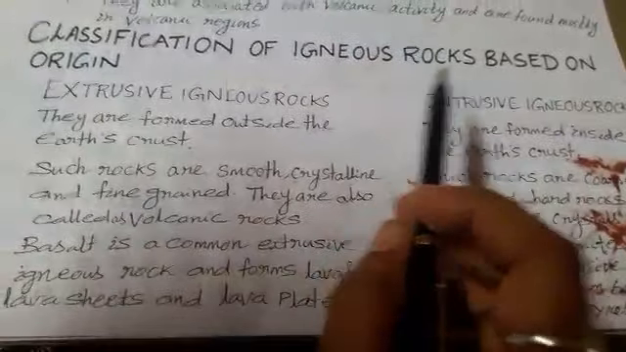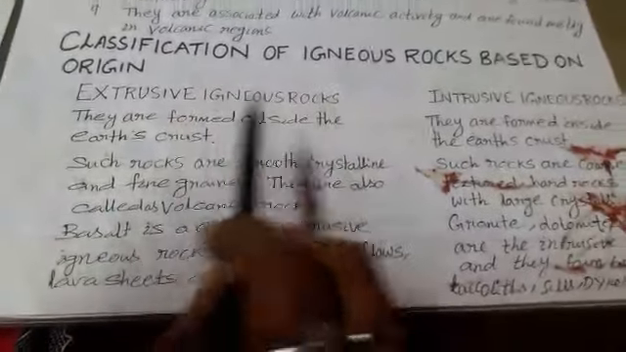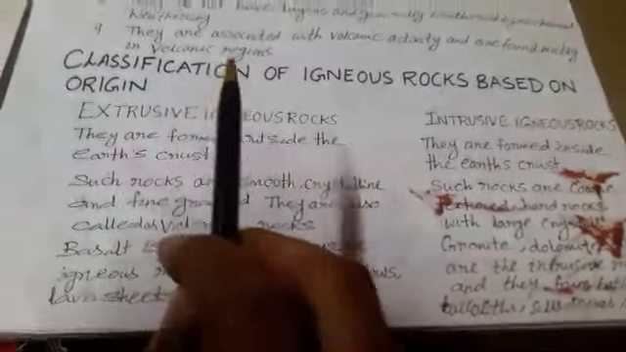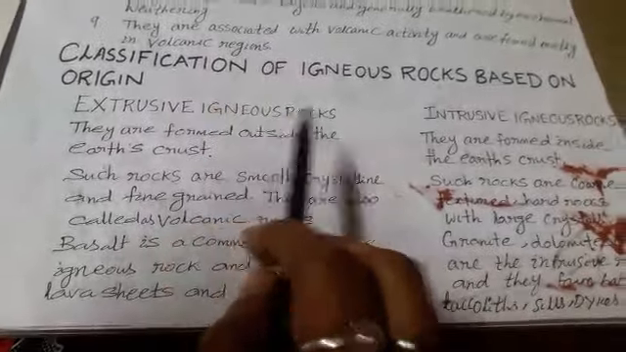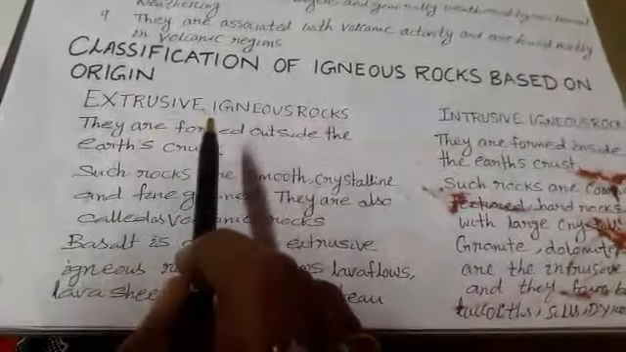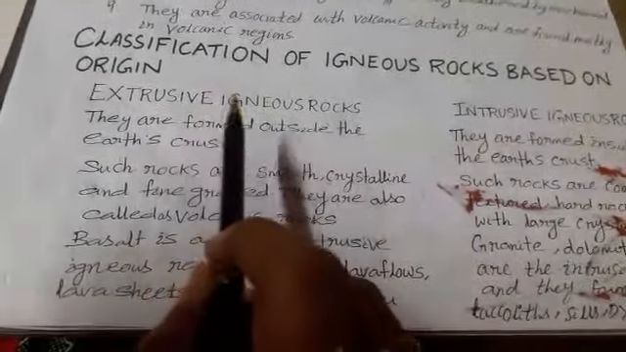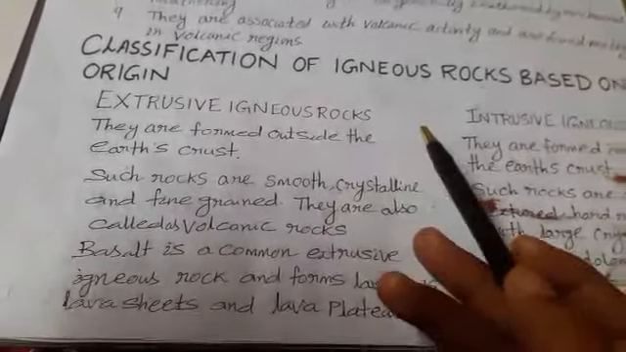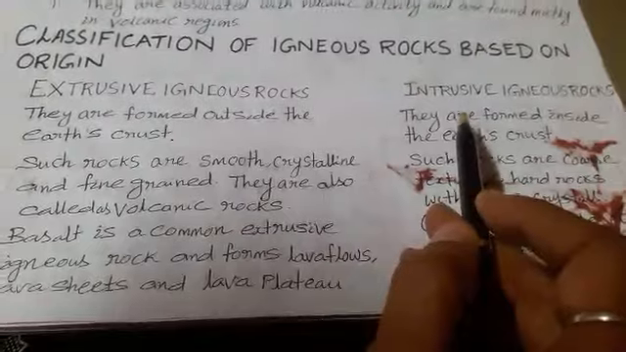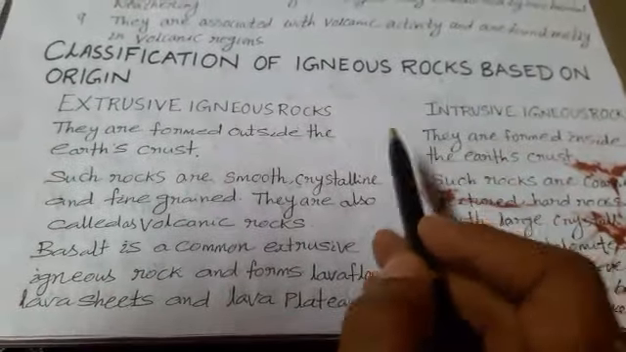Now we'll discuss the next one. Classification of igneous rock based on origin. On the basis of origin, igneous rocks are of two types. One is extrusive igneous rock and one is intrusive igneous rock. Very simple. What do you mean by extrusive igneous rock? Rocks that are found outside of the earth crust are known as extrusive igneous rock. Intrusive igneous rocks are present below the earth crust.